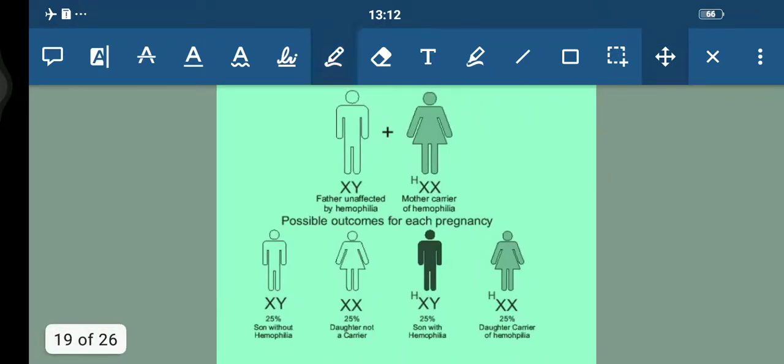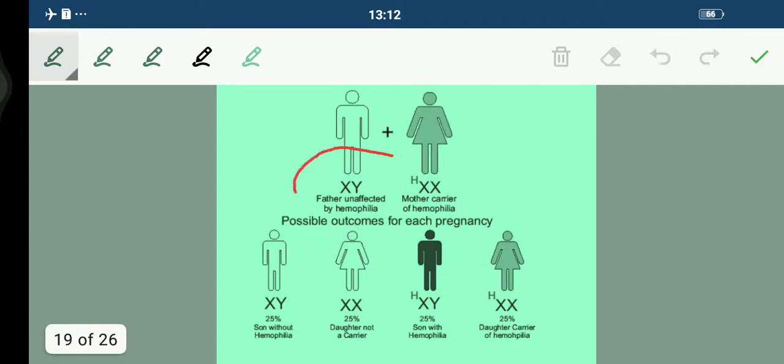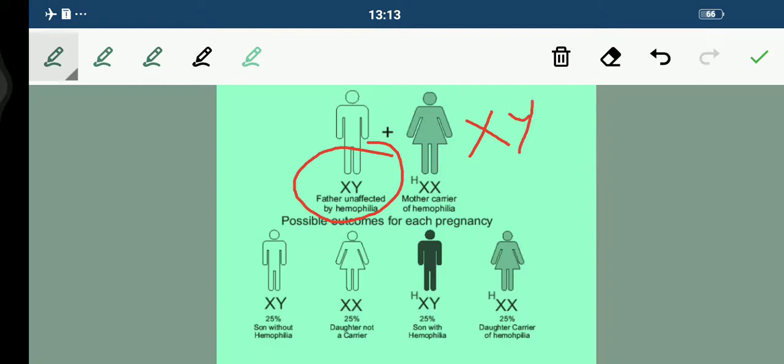Now see, students, this is XY, the father unaffected by hemophilia, and the mother is the carrier of hemophilia. We all know, students, that we have studied sex determination in humans, right? So as simple as that, we are having X, Y and we are having X and X, fine. So if this X gets fused with this, XX is formed. Similarly, if this X gets fused with this X, and so on.